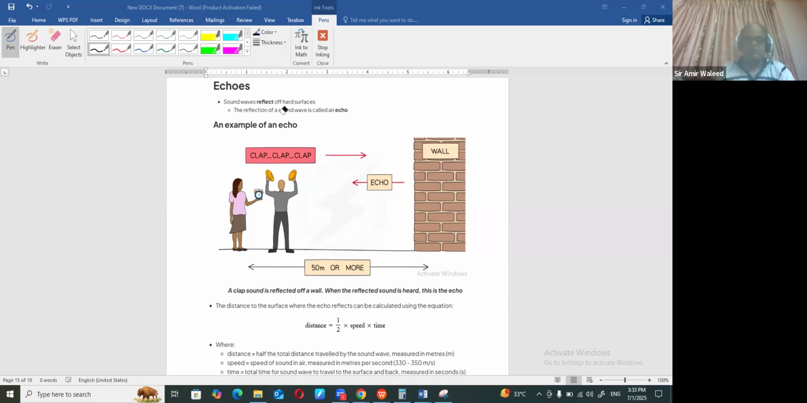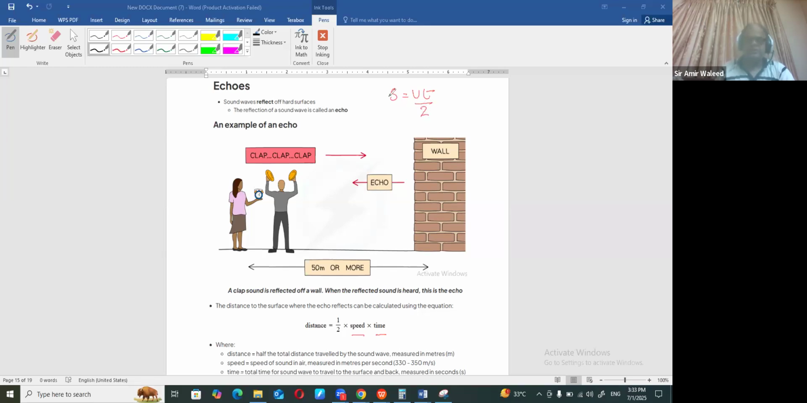So a sound wave reflects off a hard surface. The reflection of a sound wave is called an echo. Now, in this case, there is a formula to find the distance, how far the echo goes: 1/2 times speed times time. Why is it 1/2? It's the same formula, distance is equal to speed into time, but the only thing is you divide it by 2.